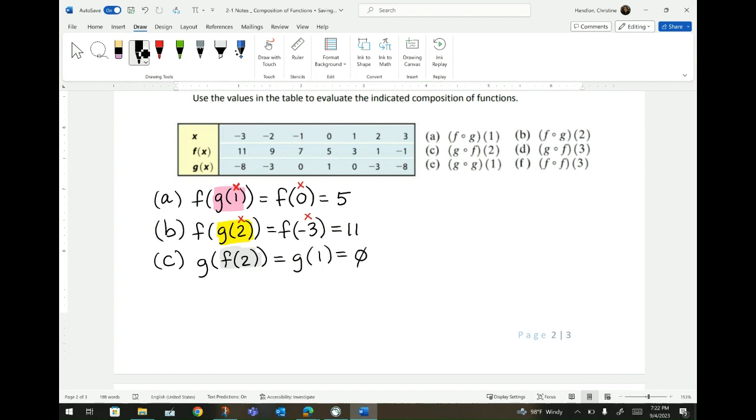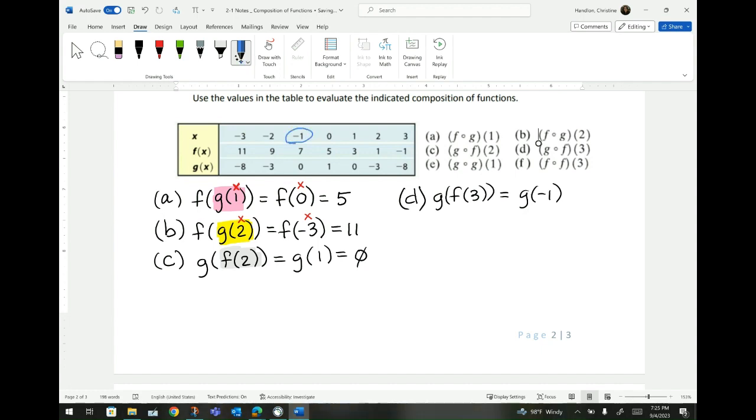Okay? All right. Now you need a -1. So I'm going to come over here and write g of -1. And then I need to look at making -1 an x again. But this time this -1 tells us to go to the g, which in this case is a 0. So this answer would be a 0. So check along. You would have done these already.